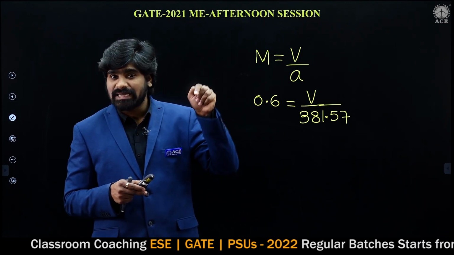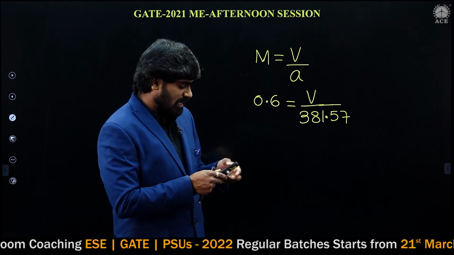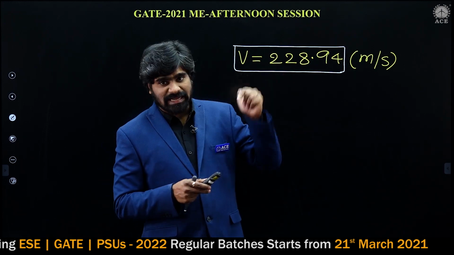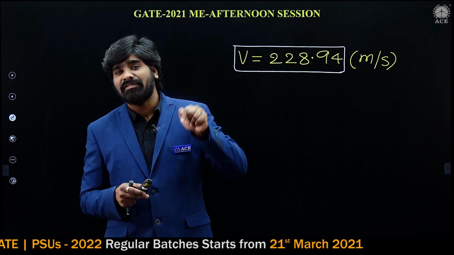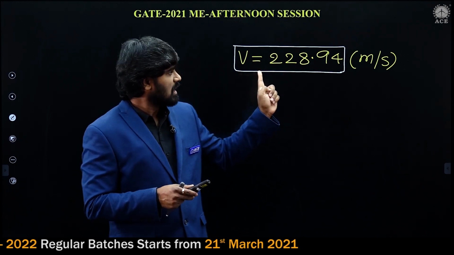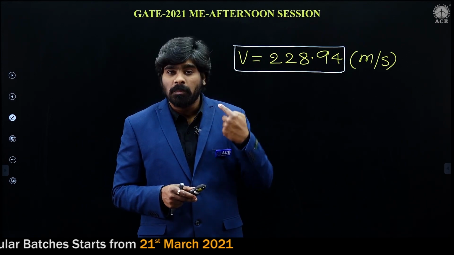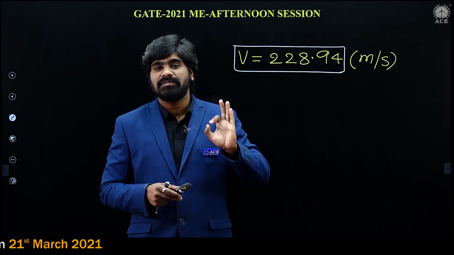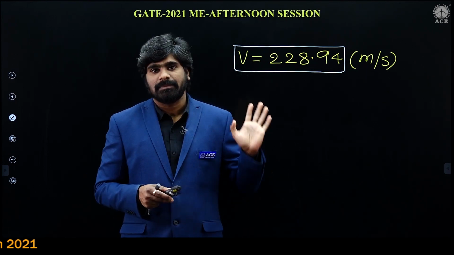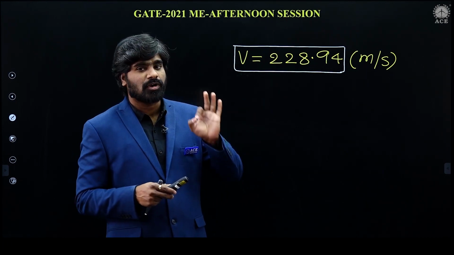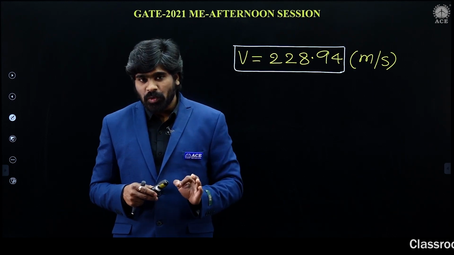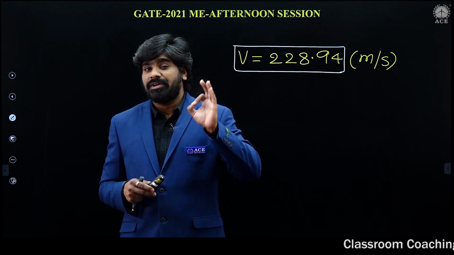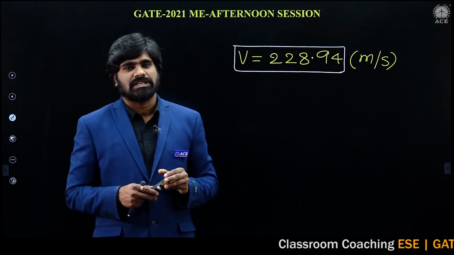Velocity of sound in that environment we have calculated. So what is V? Velocity of fluid in that environment. In that environment, velocity of fluid is this much. So what will be the velocity of the object? Velocity of the object is nothing but velocity of fluid only, which we have already seen. Hope this problem is clear to you, and it is a simple and direct problem. There is no twist at all.